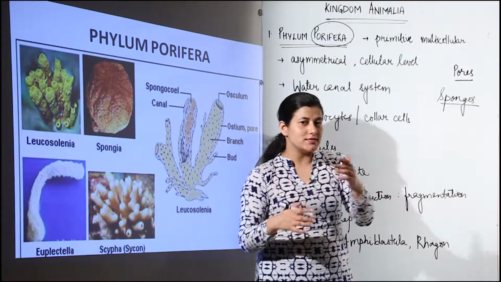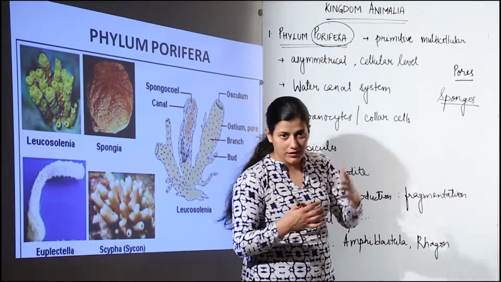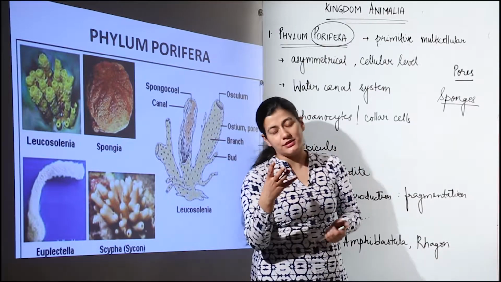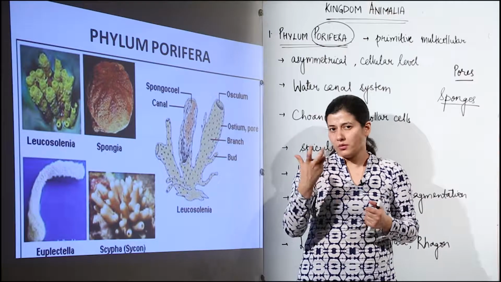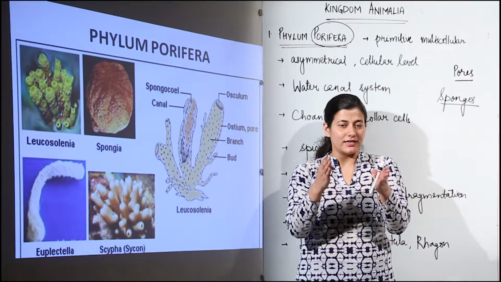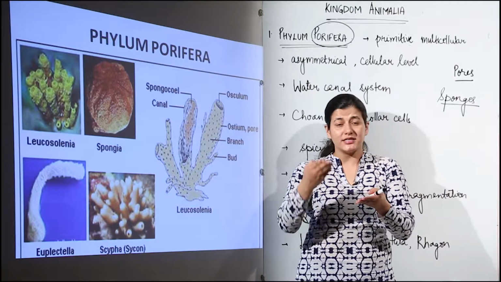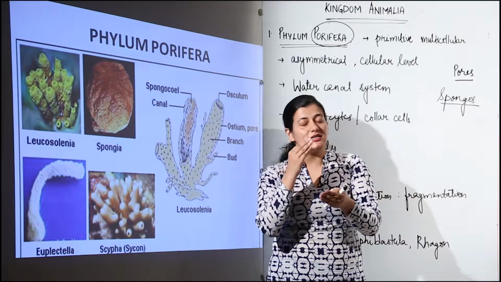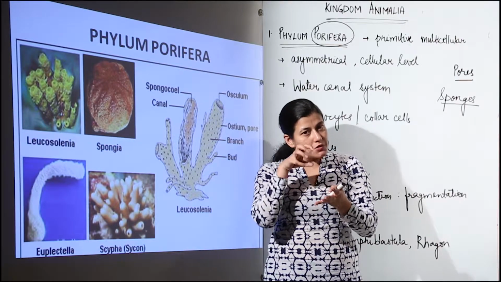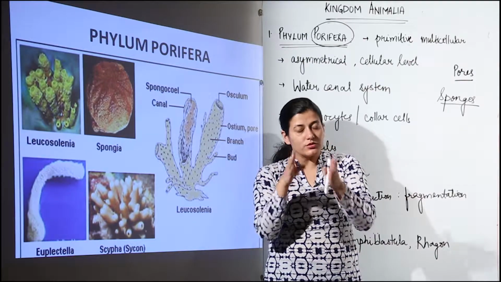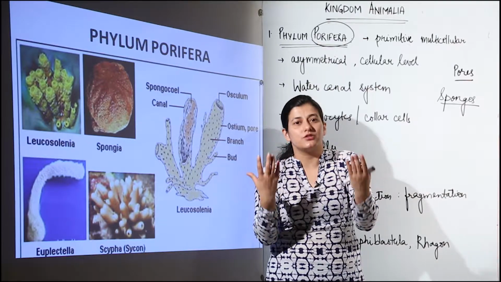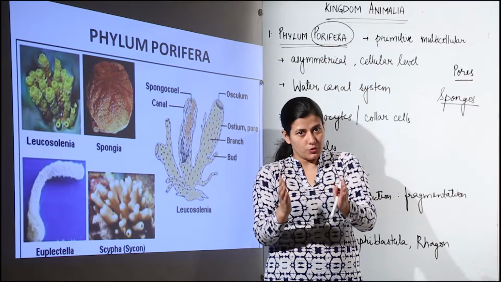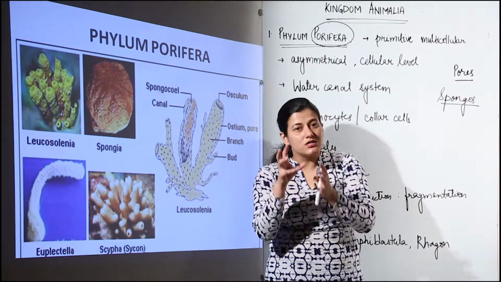Alright. Now, when I say this cellular level, I need to make it clear to you: take your own example, take any animal's example, considering a dog's example or our own example. We have that animal having organs, then basically an organ system. If we talk about its digestive system, then it is having organs inside that system. Those organs are made up of tissues, and those tissues are what? They are aggregates of cells which are working together for one function. That means a group of cells doing one particular function is known as a tissue.